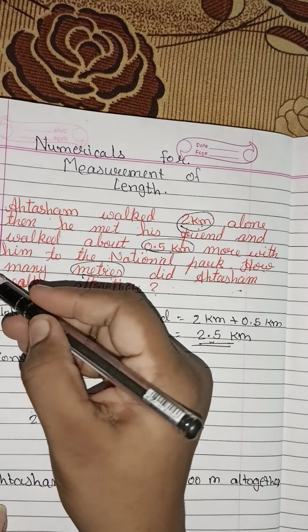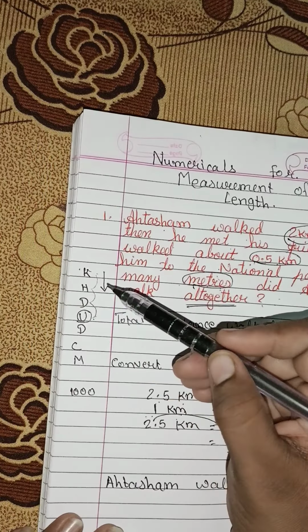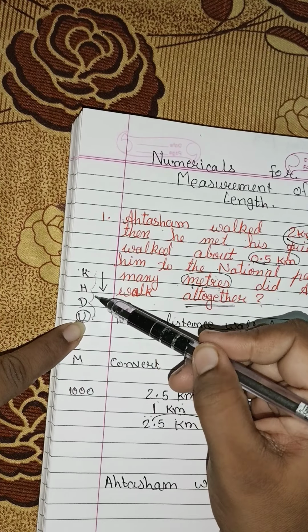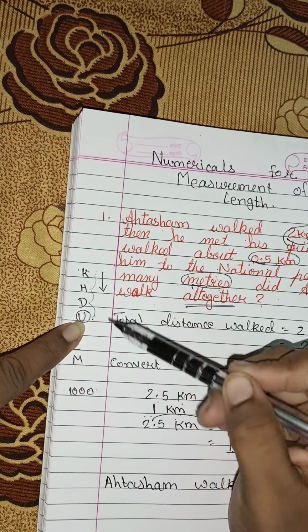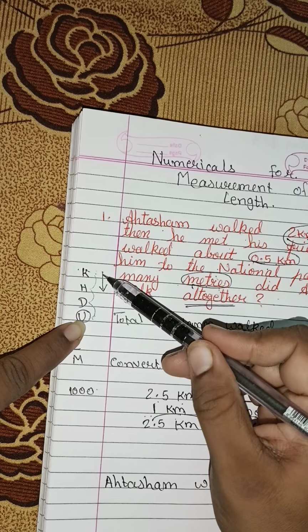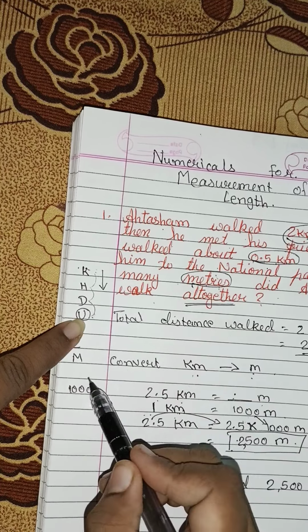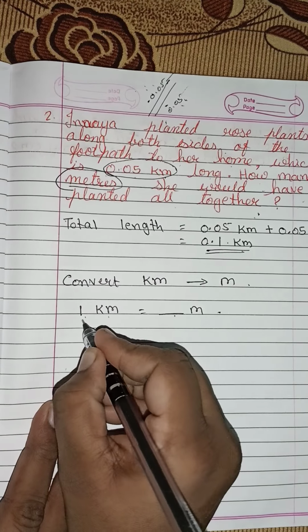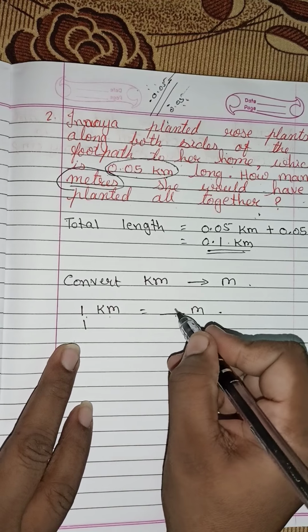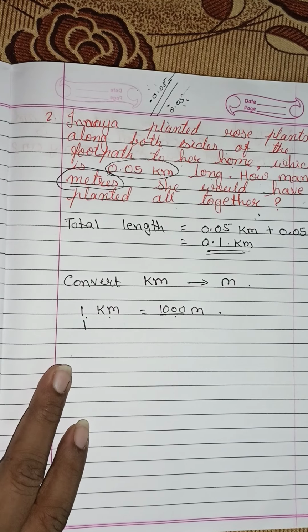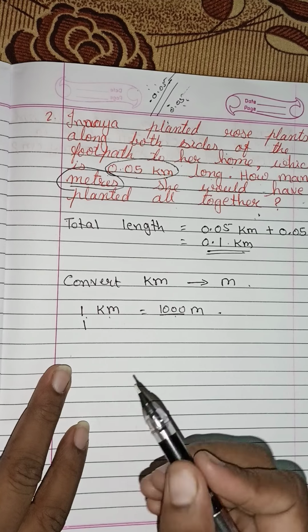We have seen here, kilometer, this one, King Henry. Kilometer, then meter is here. So 1, 2, 3, that is 1000 meter. But when you are converting bigger value to smaller value, you are supposed to multiply. So here we have to write 1 kilometer is equal to 1000 meter, right? It is equal to 1000 meter.